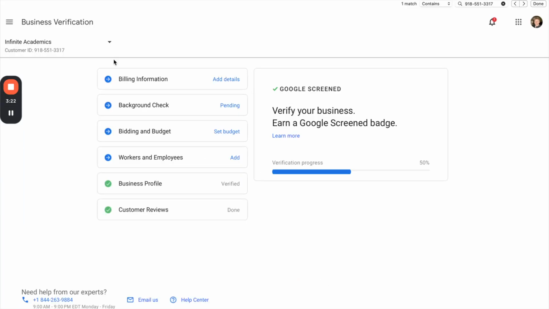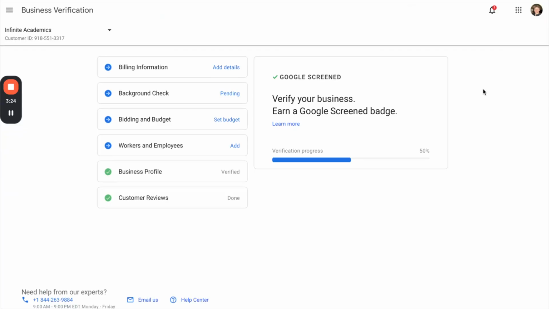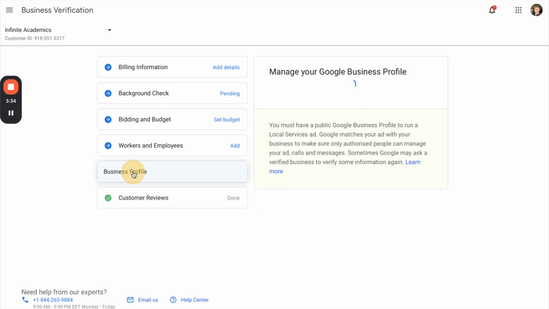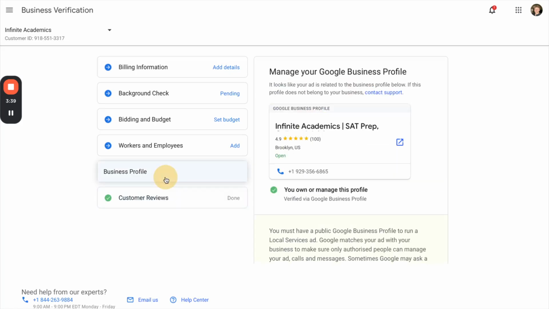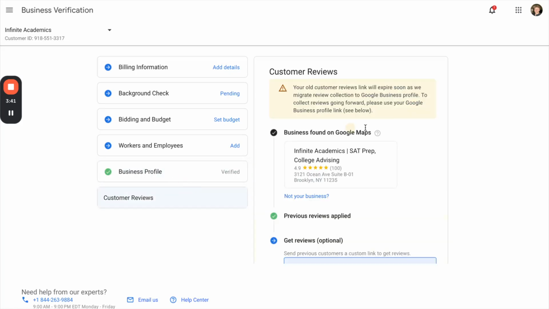After you click create account, answer probably one or two questions about your business and business type, and fill out some contact information. You're going to get taken to a screen like this. This is your step-by-step checklist for getting approved to run local service ads. It may by default already pull in your business profile and your customer reviews. If not, that's okay. You can easily sync it through one of these two tabs. But for most of you, if you're signing up with an existing Google Ads account or the Gmail associated with your business profile, it'll sync, which makes things very, very easy.